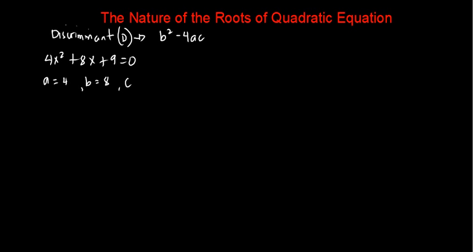To find the discriminant, we are going to use the formula b squared minus 4ac, and substitute a, b, and c. So we have 8, which is our b, squared, minus 4, then a is equal to 4, then c is equal to 9.